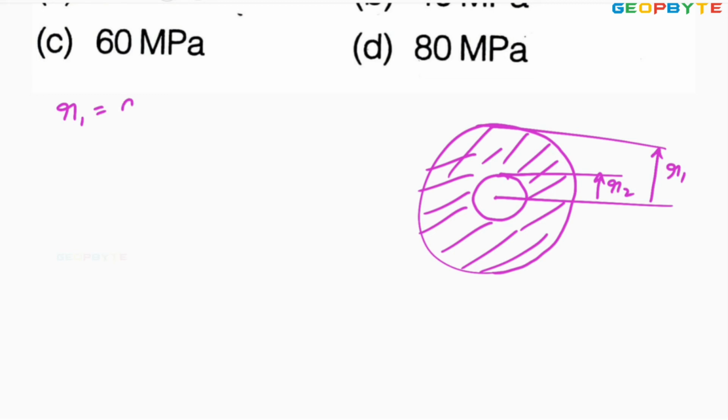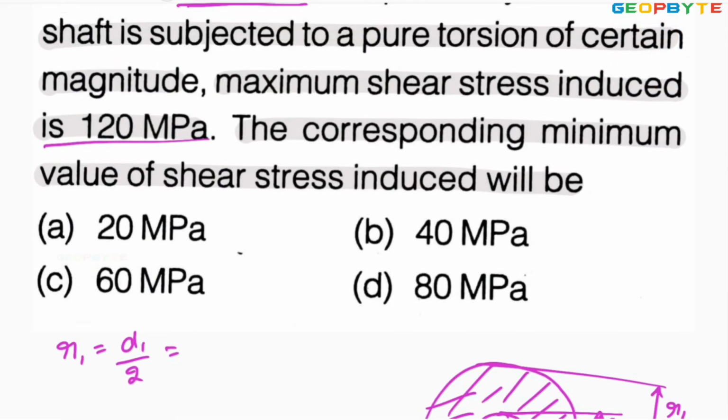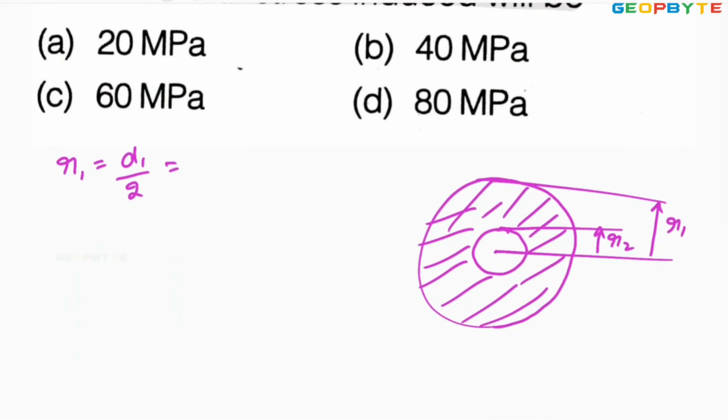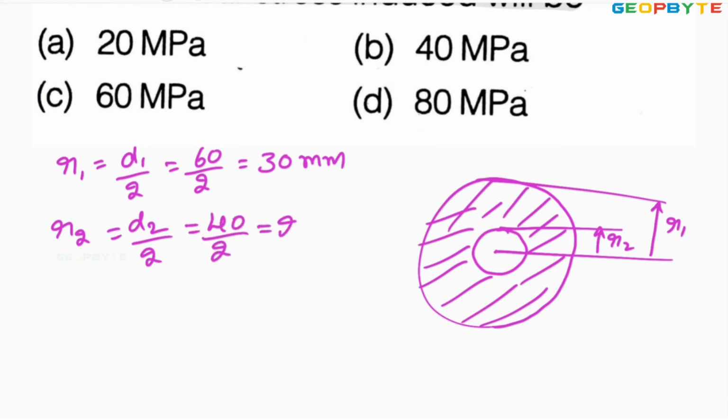Outer radius R1 equal to D1 by 2. The D1 given is 60 mm, D2 is 40 mm. So R1 is 60 by 2, equal to 30 mm. Similarly, R2 equal to D2 by 2, equal to 40 by 2, equal to 20 mm.